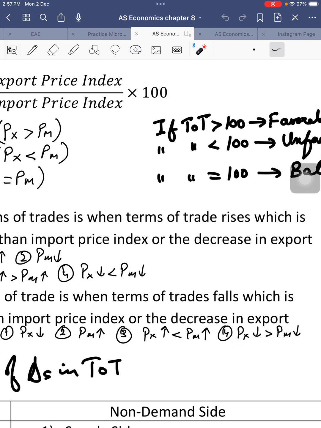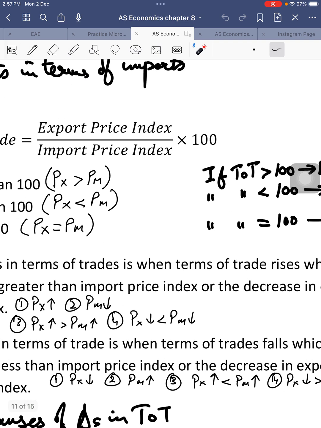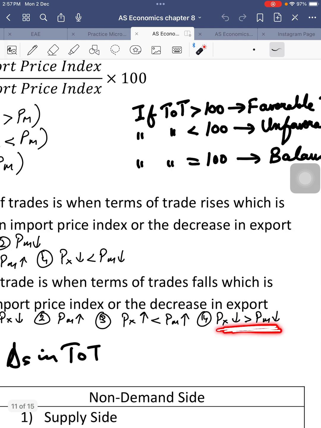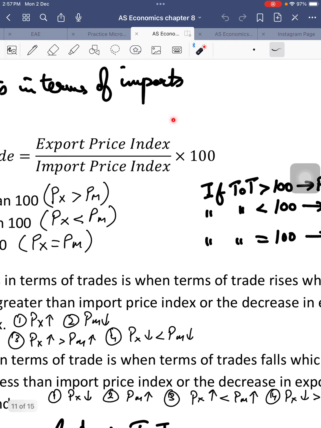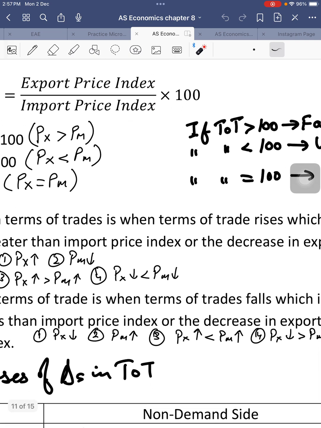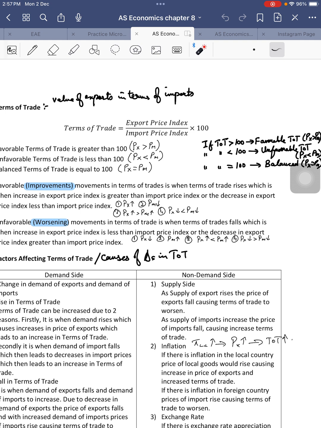In that case, if exports are becoming cheaper than imports, right? So export price index is falling by more than the import price index. So export price index is falling by this much, import prices are falling by this much. That means the overall impact on the fraction will be a fall in the terms of trade. Right? So these are the four major reasons behind worsening terms of trade.